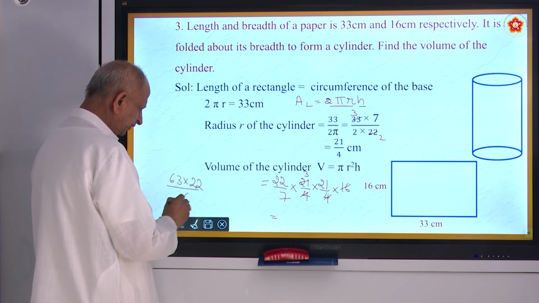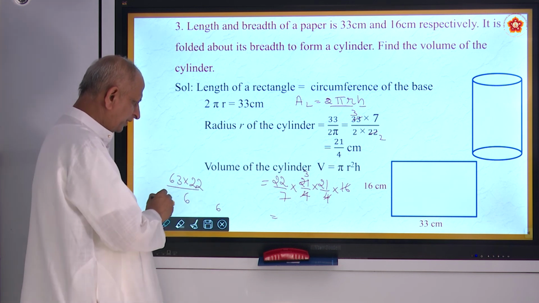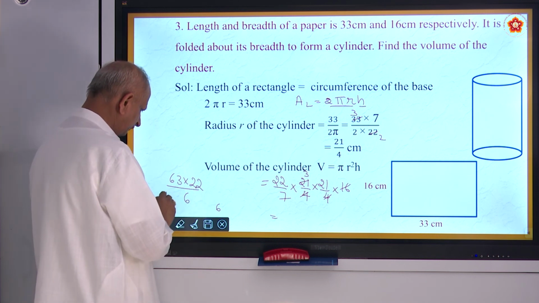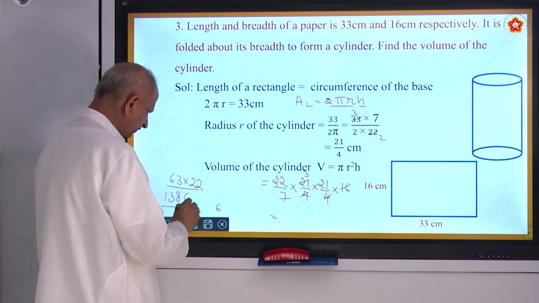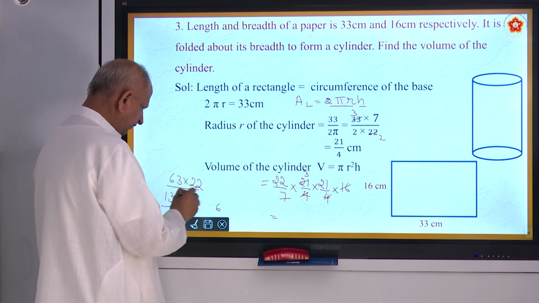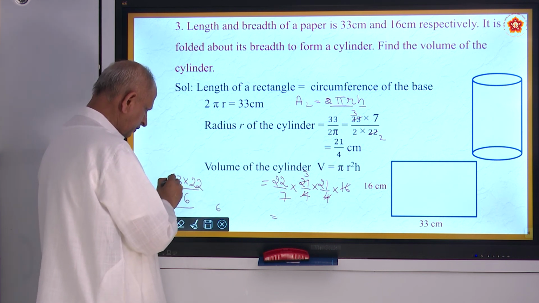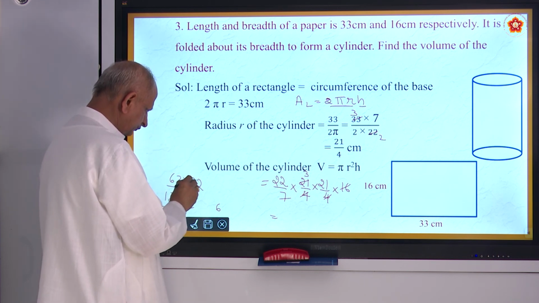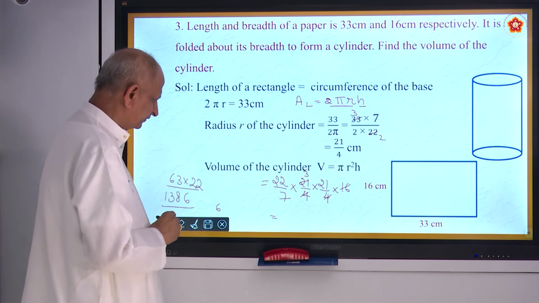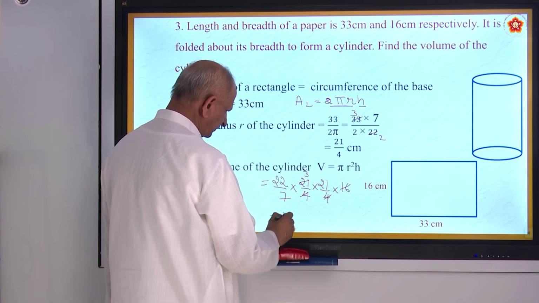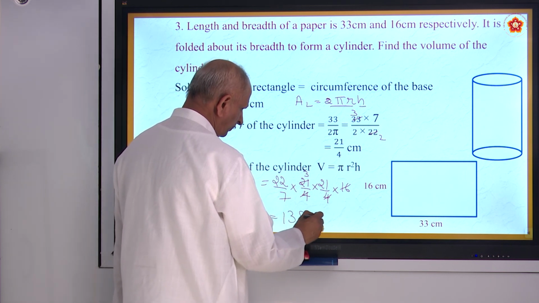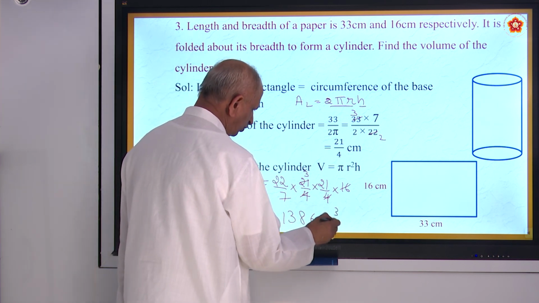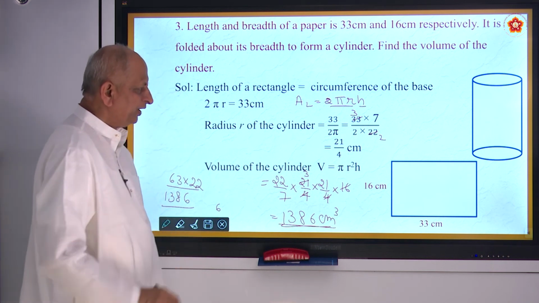22 threes are 66. 22 sixes are 132, plus 6, 138, correct? Yes, 1386. So 1386. So what is the unit? Cubic centimeter, centimeter cube. That is the volume, right?